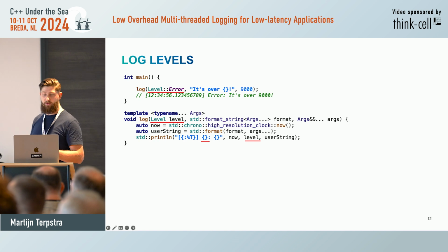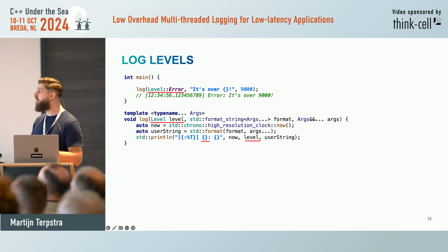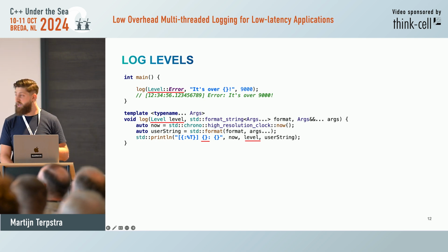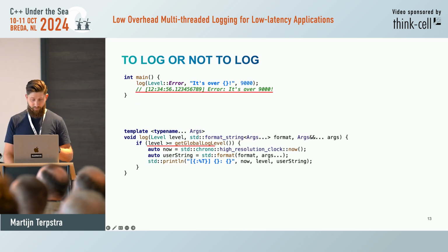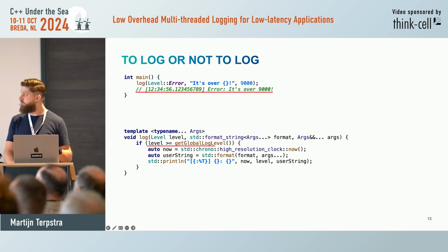Now that we have a level, we can do the most important performance optimization for this entire presentation. We can not log. So let's implement not logging. So we get a global log level somewhere, and then we decide if we want to log. Awesome.